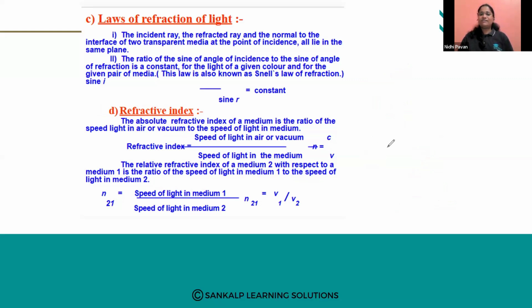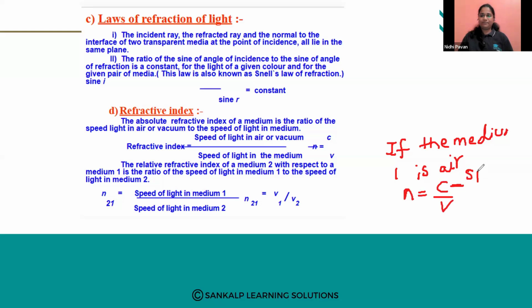If medium 1 is air, then it is written as n is equal to c by v. What is c here? It is the speed of light in air. In most cases, medium 1 will be air, so that is why it is written as c by v.